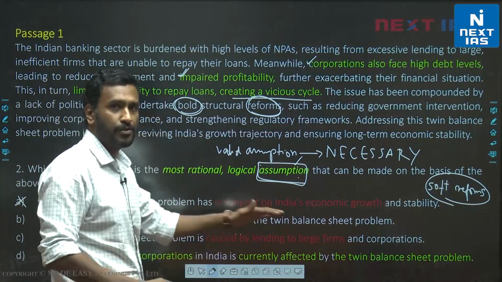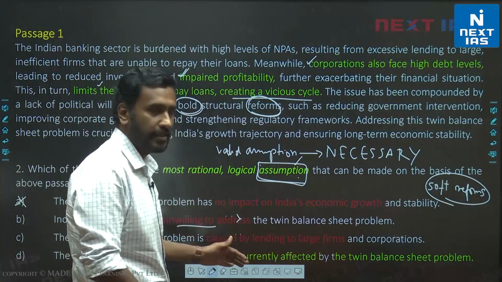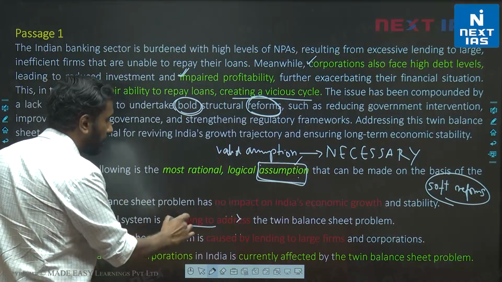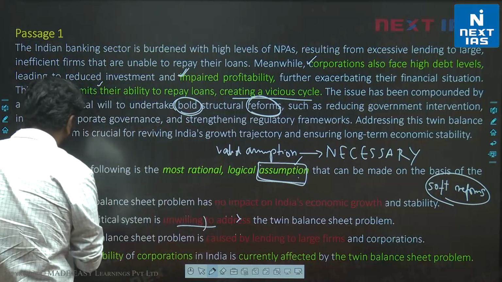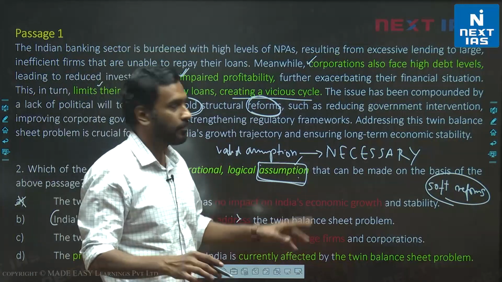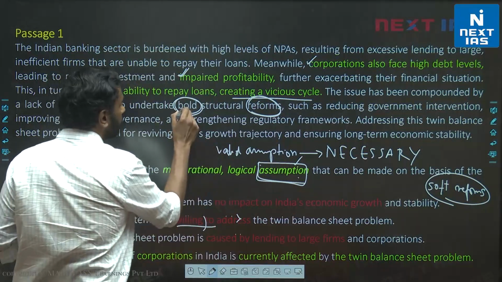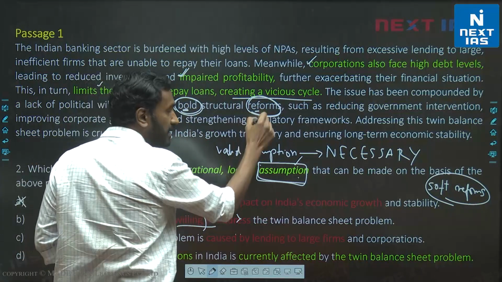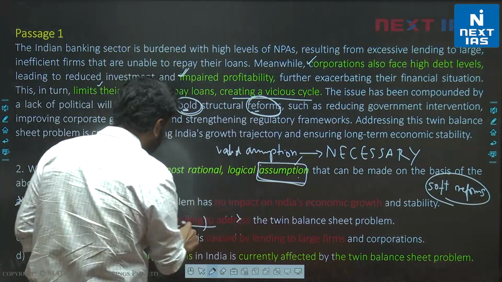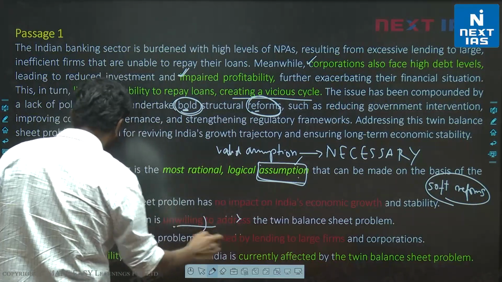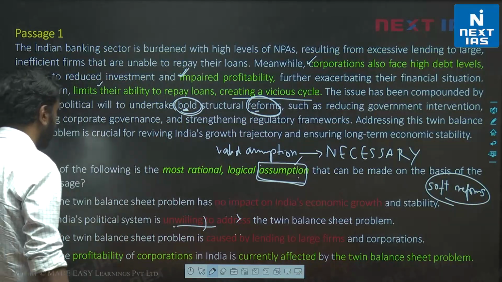Many students have actually gone with B. The problem is B is incorrect because India's political system is unwilling tries to say that it's completely unwilling. But the passage is trying to say it's unwilling to undertake bold reforms, specifically bold reforms. So I can't say it's completely unwilling to address, right? This would be incorrect. So B is incorrect.